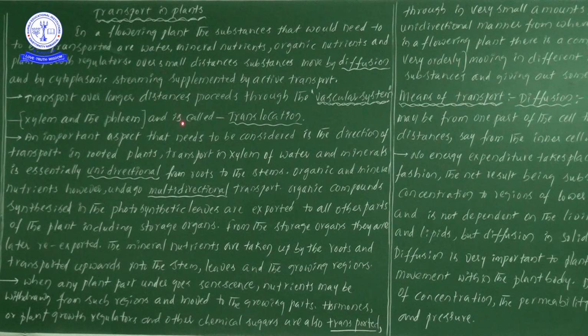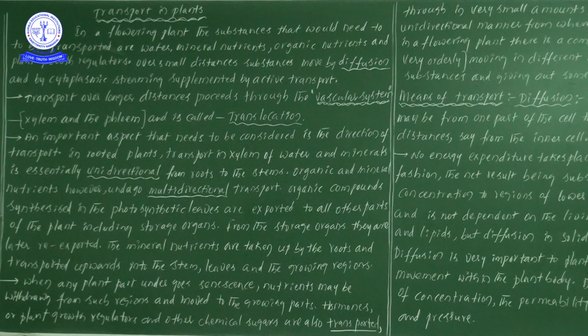Means that particular transport of minerals and water takes place only in unidirectional way, from roots to stems. And organic and mineral nutrients, however, undergo multidirectional transport. These two we have already discussed, and I have given the explanation also. Save it well. Then, organic compounds synthesized in the photosynthetic leaves: organic compounds like starch and glucose will be prepared. So in leaves, by the process of photosynthesis, starch will be prepared.